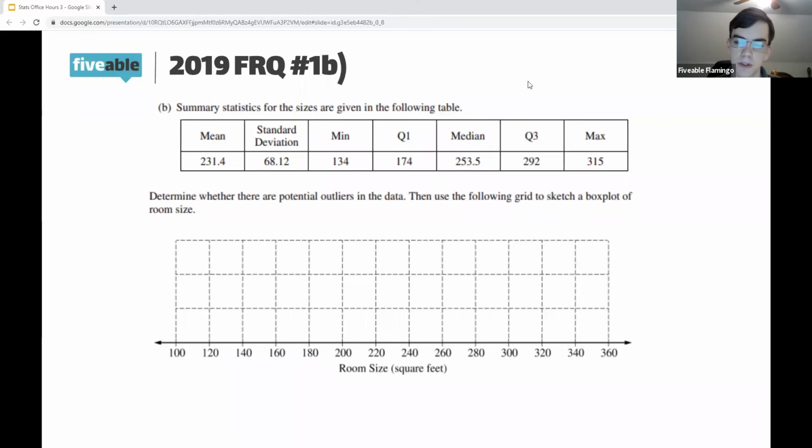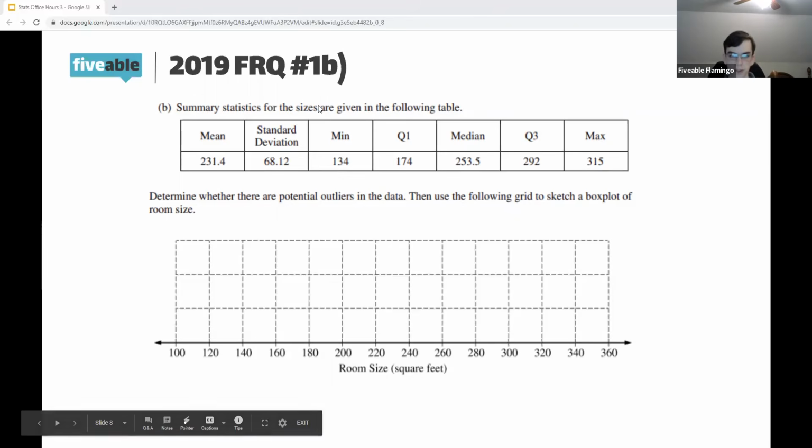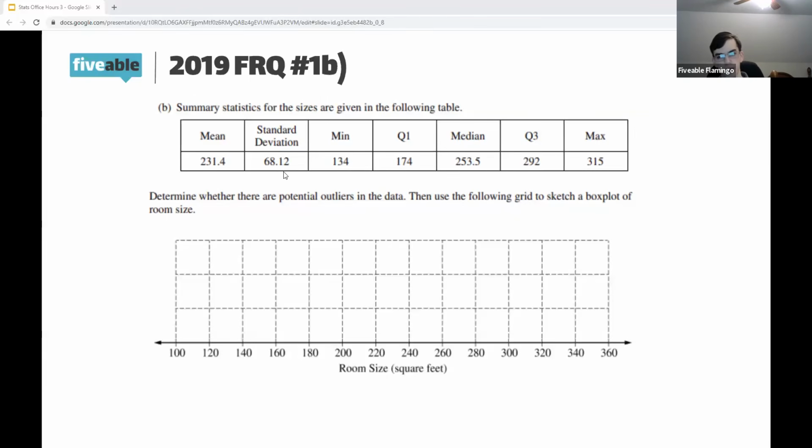So read over the table and then give a think about the question. All right, so first we're asked to determine whether there are potential outliers in the data. Now in statistics, there are kind of a few ways that we can think about outliers. And there are kind of three main ways.